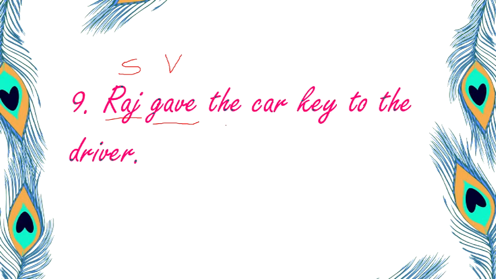You will have the answer Raj gave the car key. So this is my object and it gives you the answer of the question who or what. So this verb has an object which gives the answer of the question who or what, and so it is transitive verb. Is that clear? Yes, because we have the object here and so it is transitive.